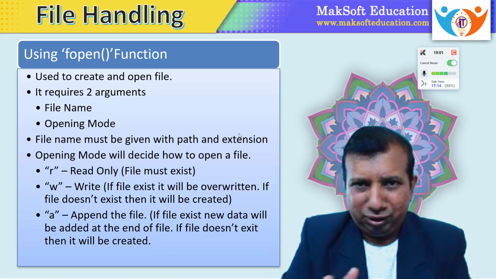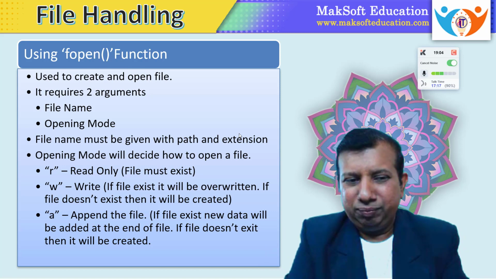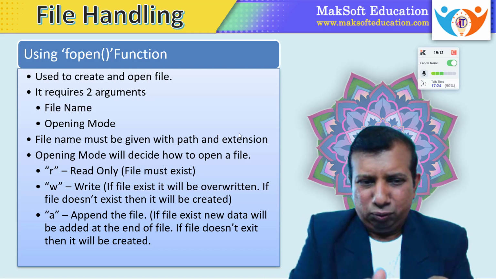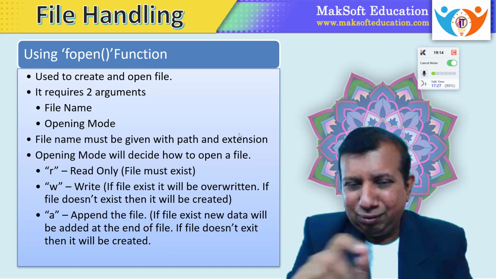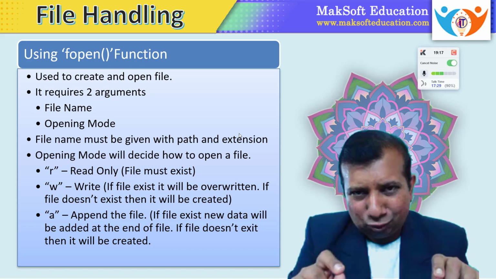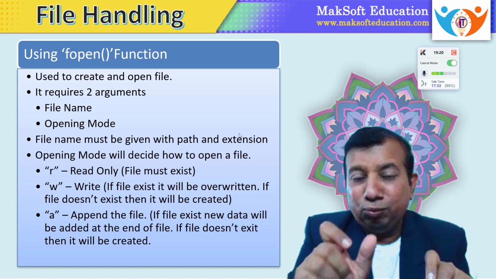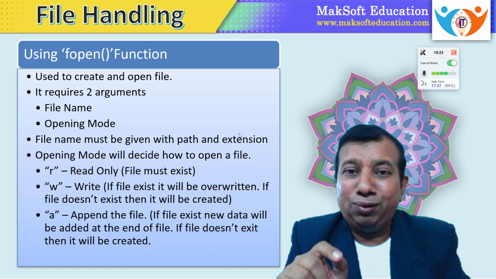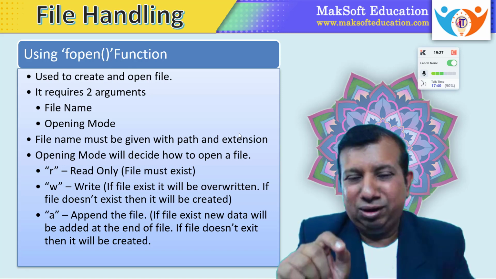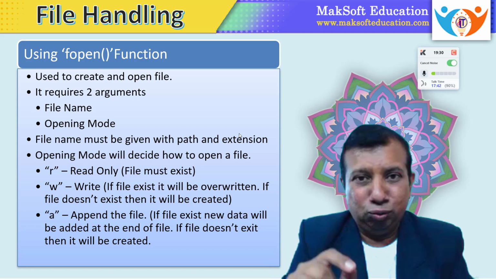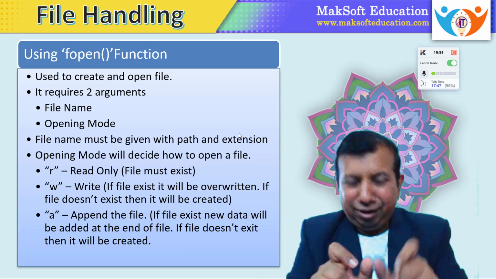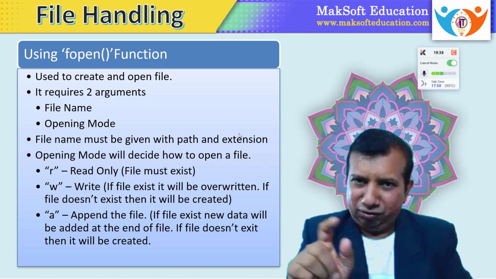Without file opening modes, we cannot open any file. So what is a file opening mode? The file opening mode will decide how or why to open a file. One more point about the file name: when you are giving a file name, you have to give the complete path. Otherwise it will be taken from your working folder in which the program is saved. You also have to give the file extension, whether it's a text file, .dat file, .bin file, whatever, .obj file also. So the file name should be given with full path, actual file name, and dot extension. This is the first argument.